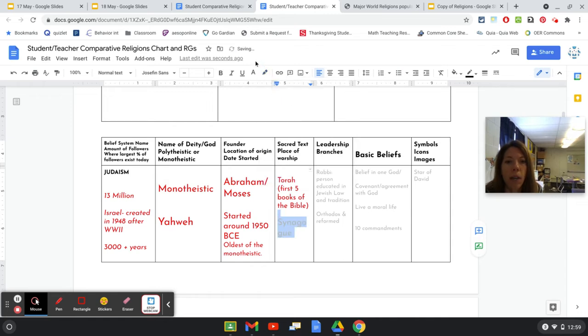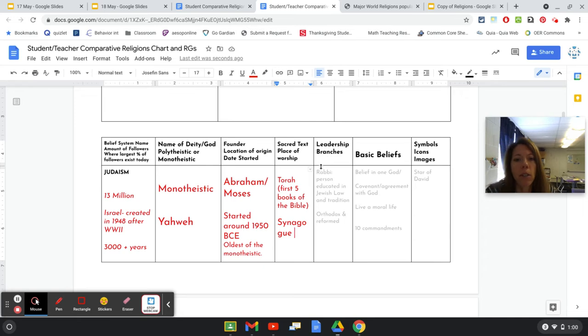Okay, it is spelled synagogue. That is one word that got split because of the column. I don't want to make that bigger because that'll mess up everything else. So it's a synagogue. You probably have heard that term before. Maybe you didn't realize it belonged to Judaism.